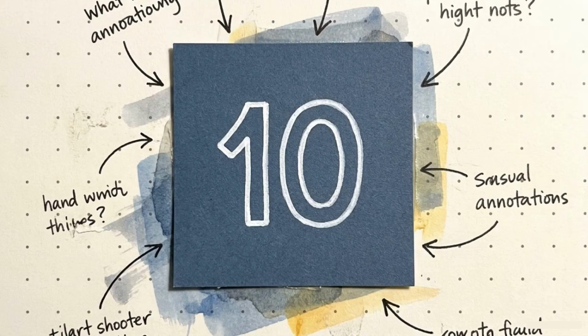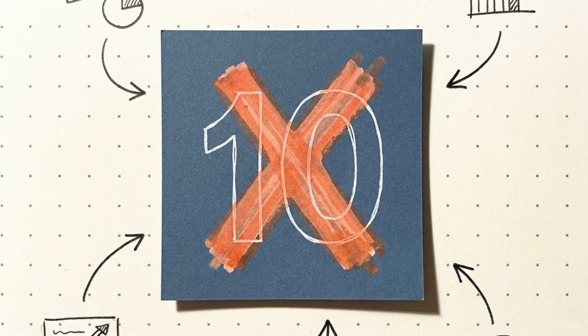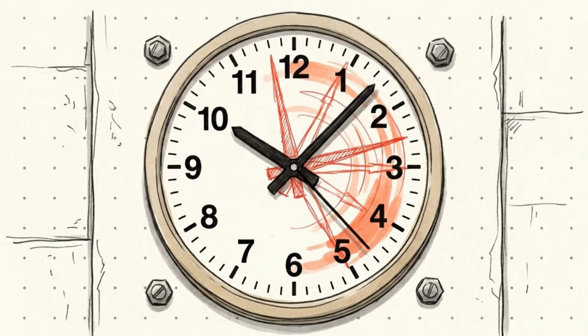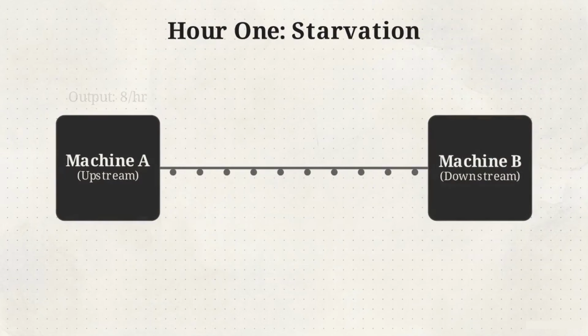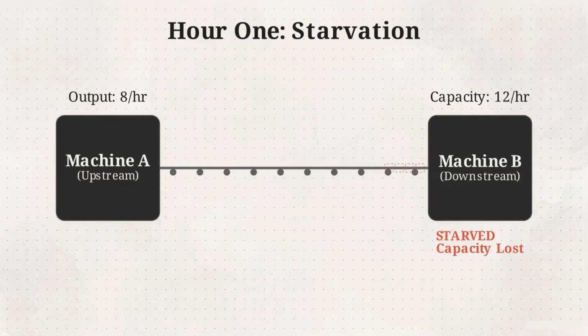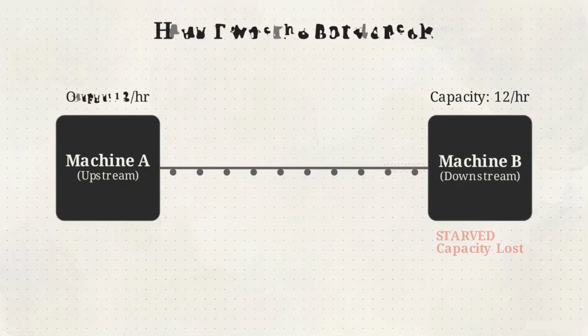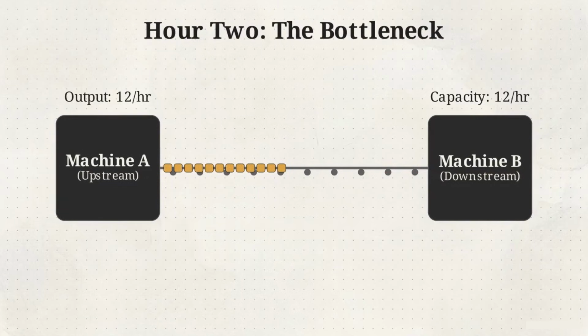Let's look at the hard logic. Why doesn't the seemingly perfect math of 10 equal an actual real-world output of 10? The culprit is variance. Machines aren't perfect, and their performance fluctuates hour by hour. Imagine hour 1. Machine A experiences a minor jam and outputs only 8 parts. Machine B is running perfectly and is ready to process 12 parts, but it only receives a stream of 8. Because it is starved of parts, Machine B is forced to sit idle. Those empty slots on the conveyor belt represent extra processing capacity that is now permanently lost.